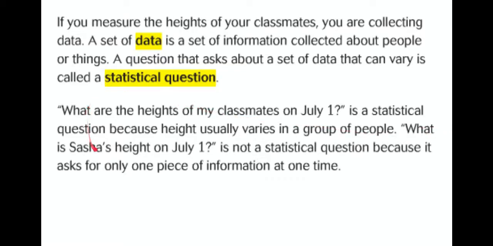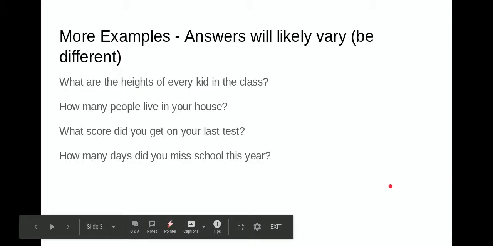What is Sasha's height on July 1st? That is not a statistical question because it asks for only one piece of information at a time. It's asking for Sasha's height. That's only one person. And in particular, it's asking for her height on one particular day. Now, everyone is growing, but you are not going to grow in one day enough for it to register when you measure it. Let's see some other examples.